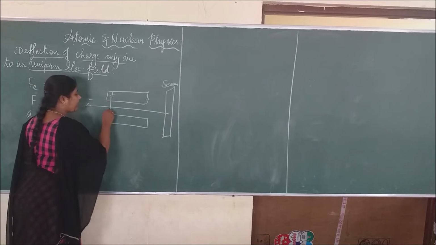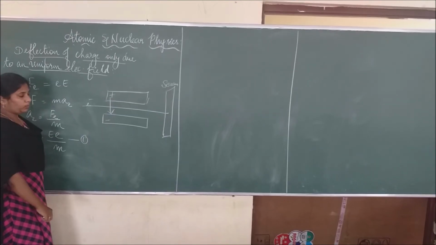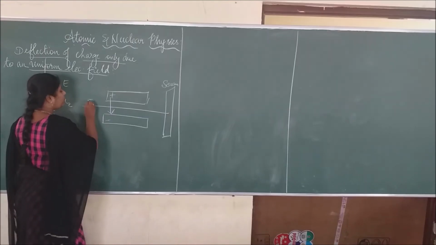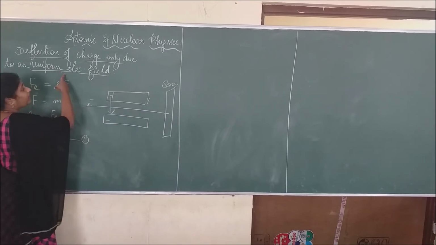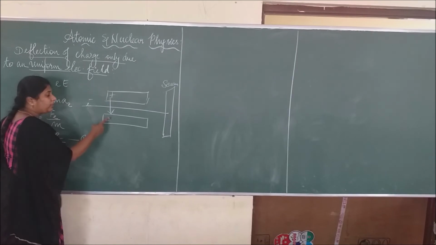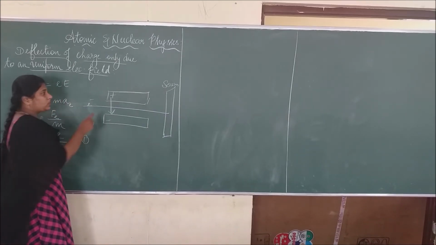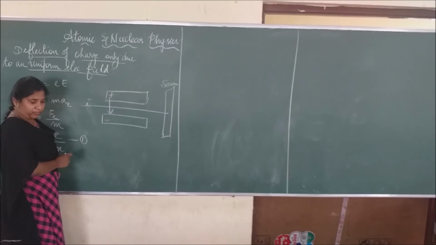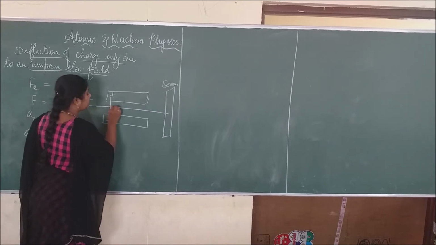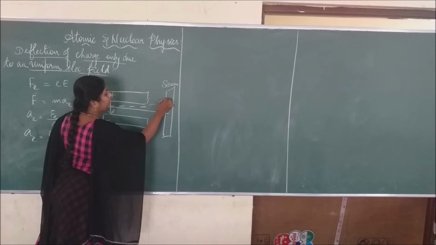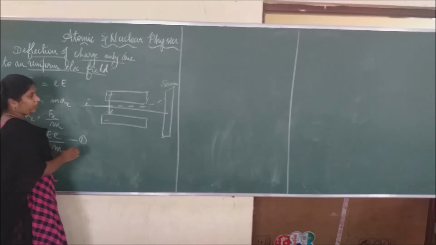And we know the electric field is in the vertically downward direction. Once the electron is traveling between these plates, I said the electric field alone is turned on, the magnetic field is switched off here. So the deflection is acting only in the upward direction here, right?